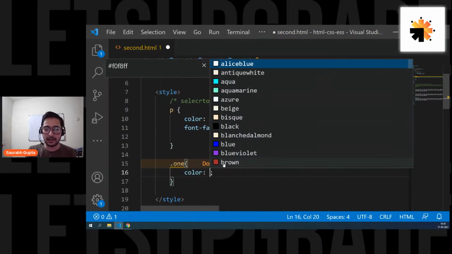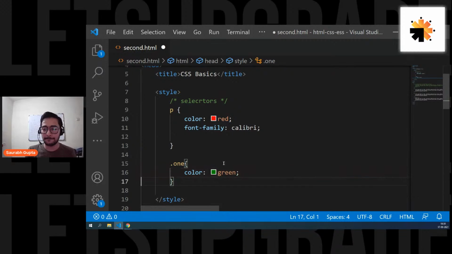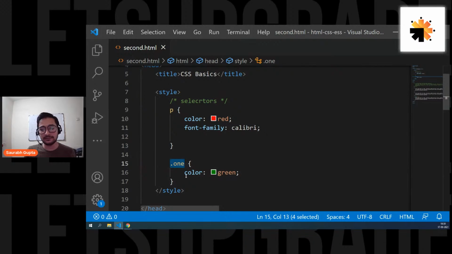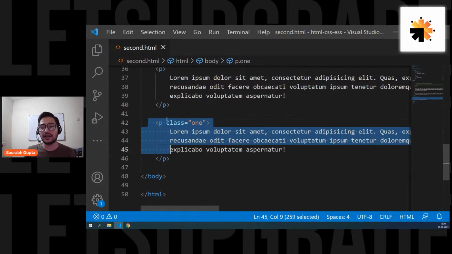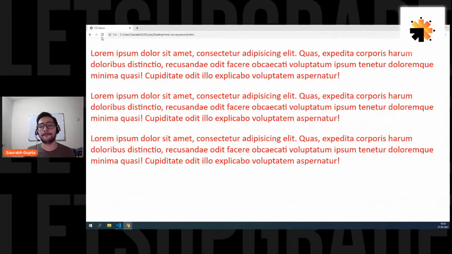Let's say I do color green. Now, whatever elements have a class of one, apply color green on them. So this third element is having a class of one, right? So let's see what is happening here. And here we go. Now you can see the color of the third element is changed and now it is green. So that is an amazing thing, right?